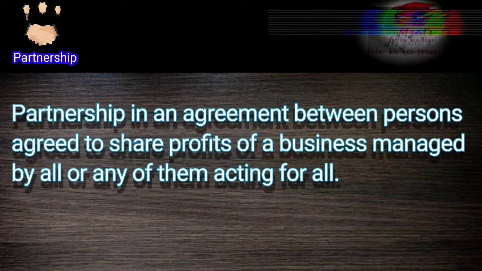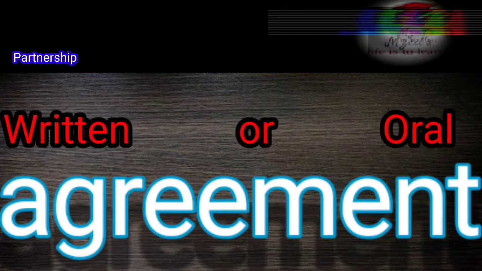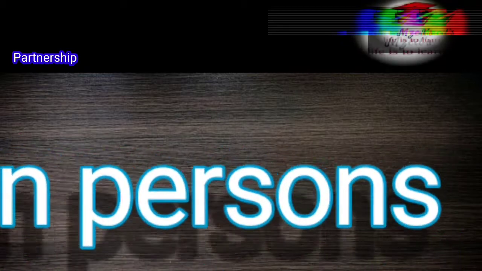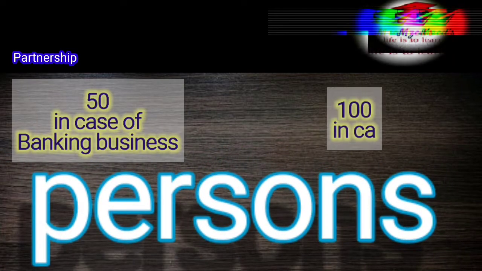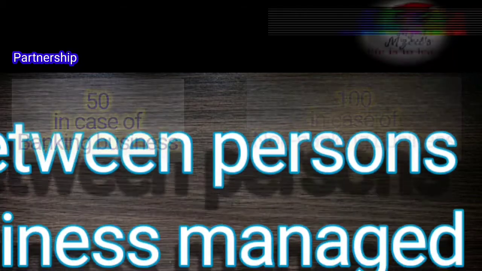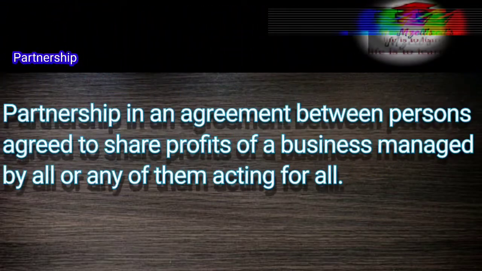So there are some important terms which must be clarified. The first one is agreement. Agreement might be in the form of written or it might be oral. Both are valid, and the persons might be 50 in case of banking business and 100 in case of non-banking business. Acting for all means mutual agency. That means all the partners are mutual agents for each other or one another.